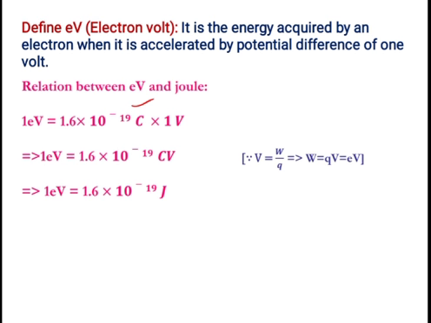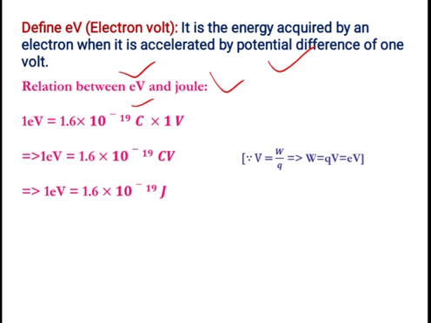So define eV, electron volt. It is the energy required by an electron when it is accelerated by potential difference of 1 volt. So this is the definition of eV. Then what is the relation between eV and joule? All of you might have studied what is joule. Joule is the SI unit of energy or the work done.